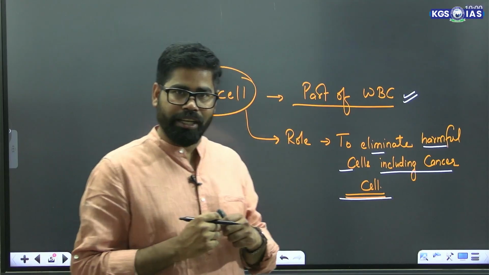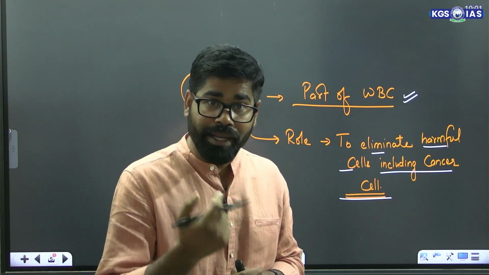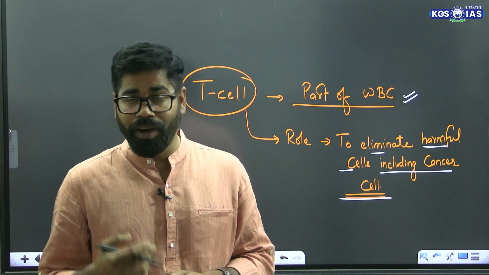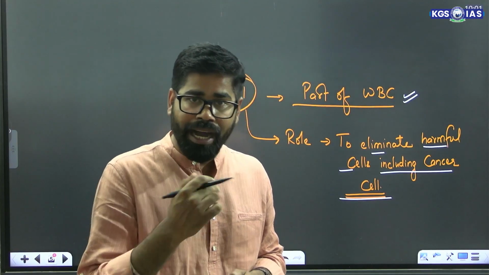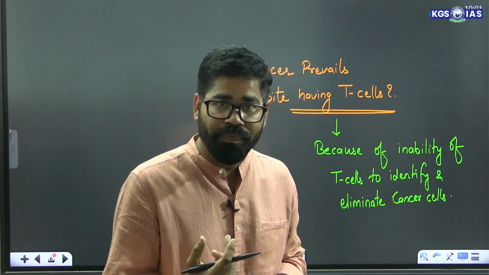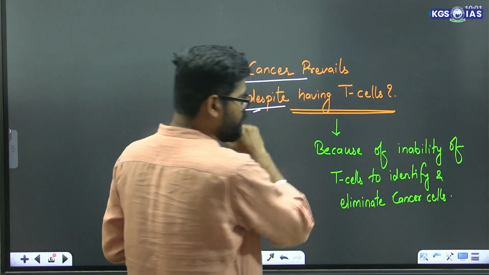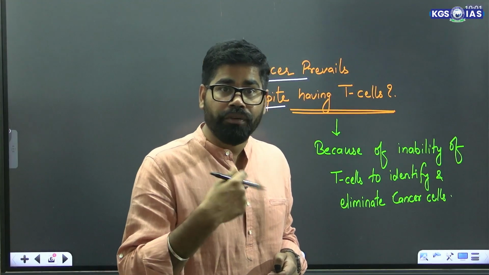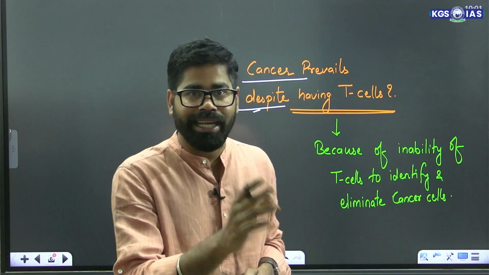Now the question is, if we have a fight-back mechanism, if we have a defense mechanism, then why do people get cancer? Why is there a higher prevalence of cancer among people? If we have the T cell, then what is the reason? It may be because of the inability of the T cells to identify and eliminate the cancer cell.